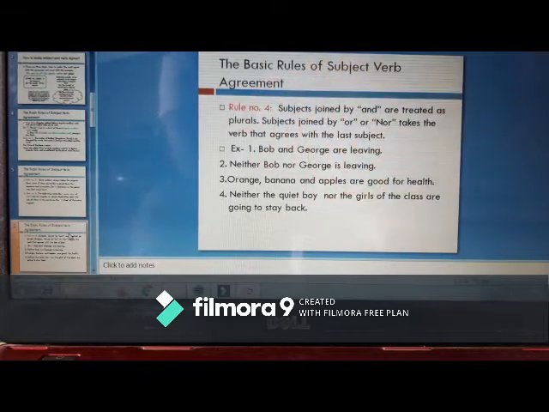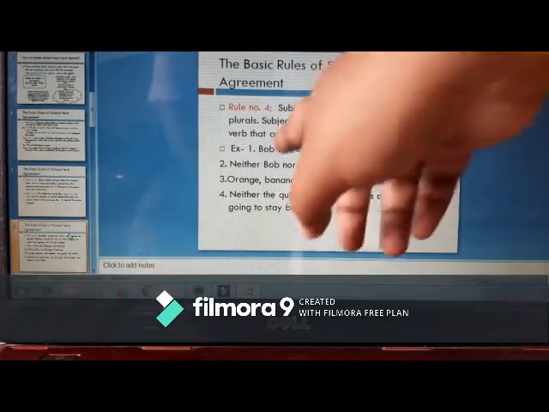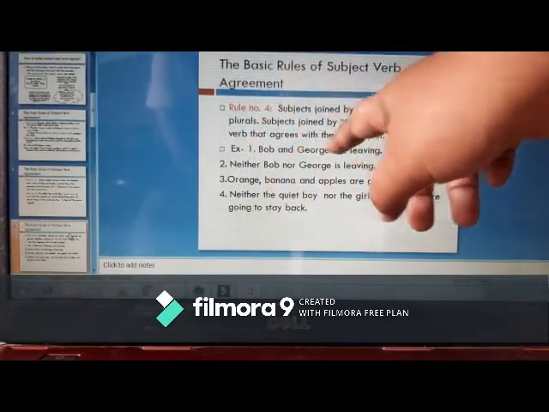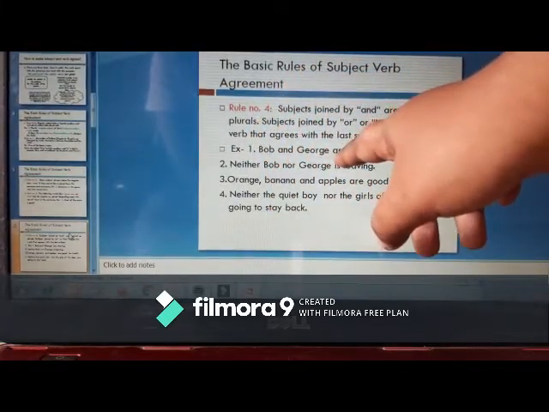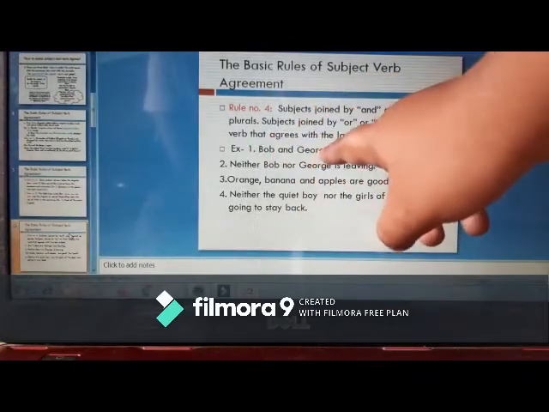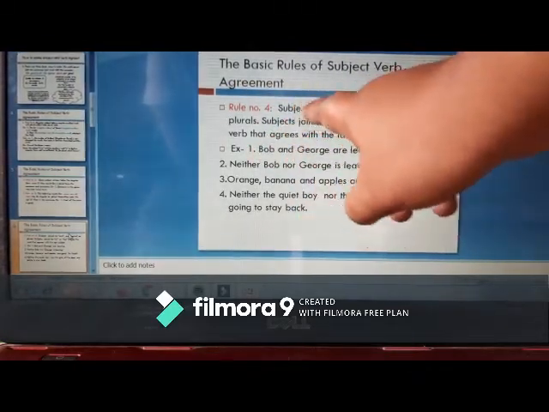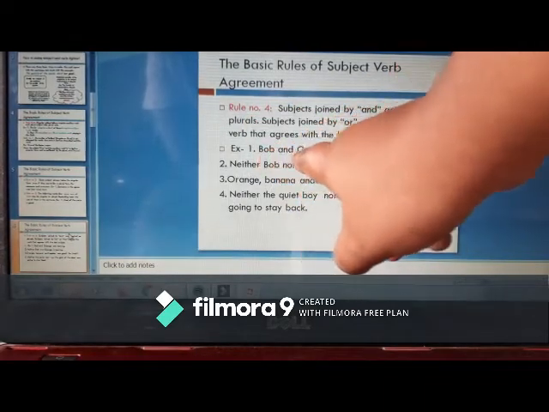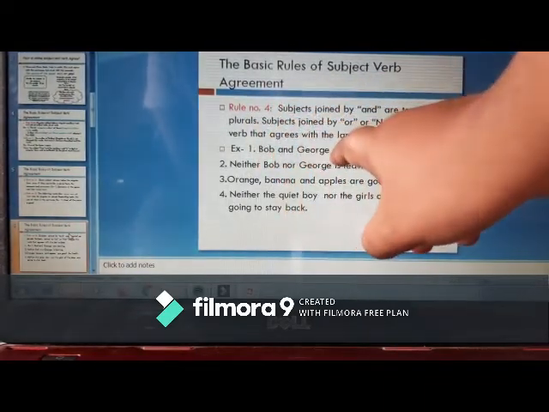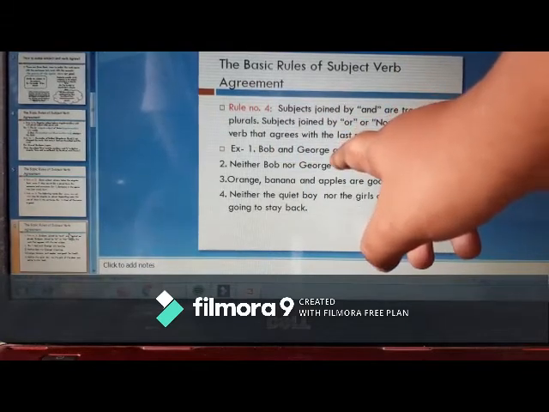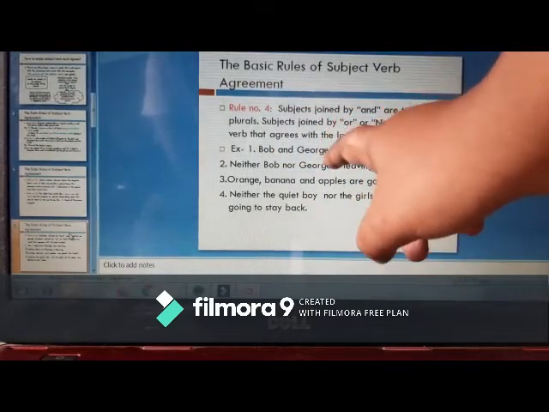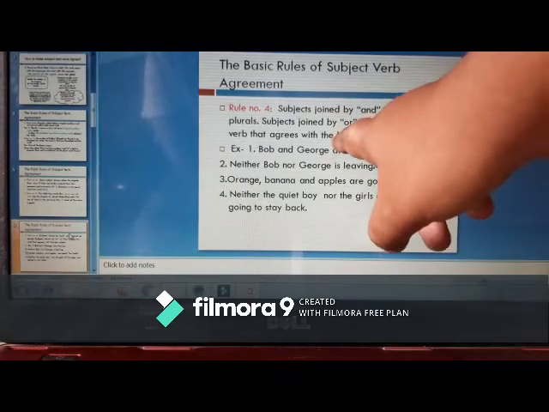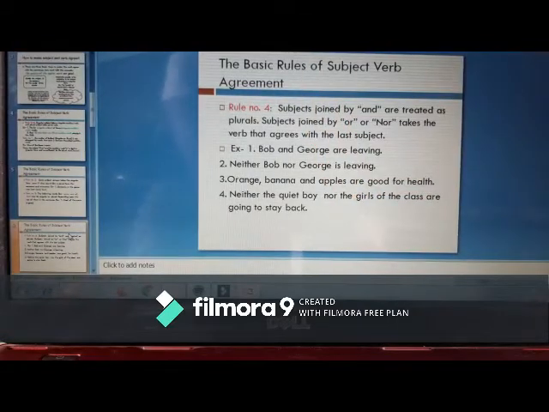Whenever subjects are joined with the word and, we take them as a plural unit. So which auxiliary verb will we be using? We will be using are.